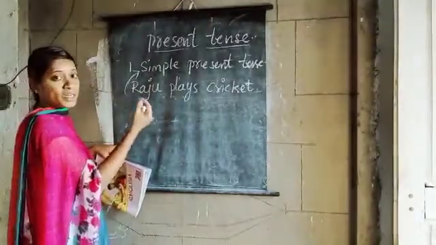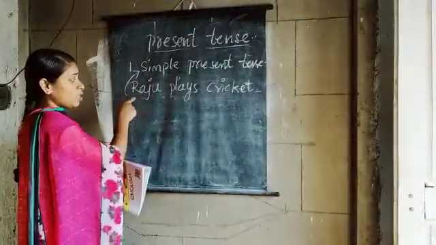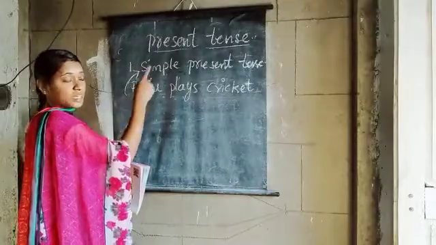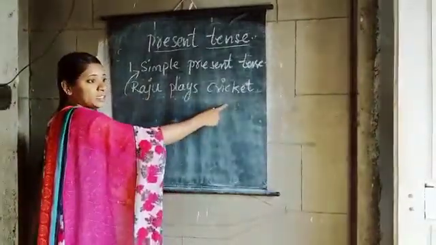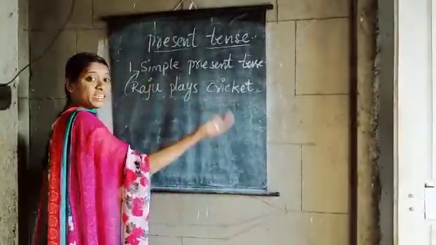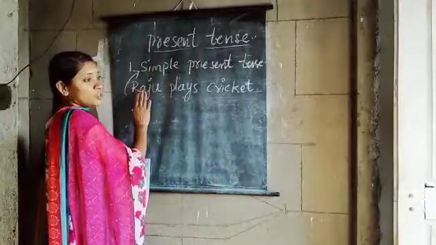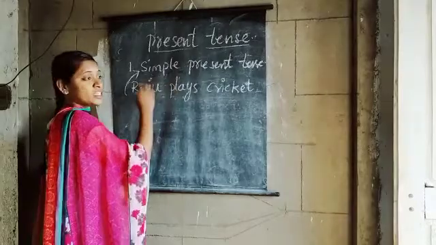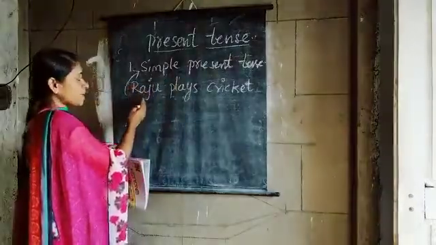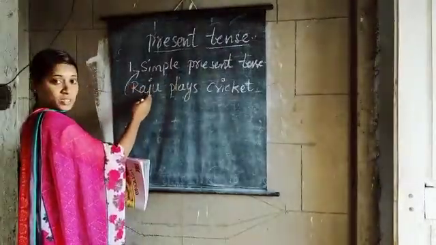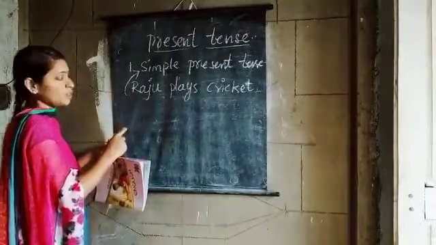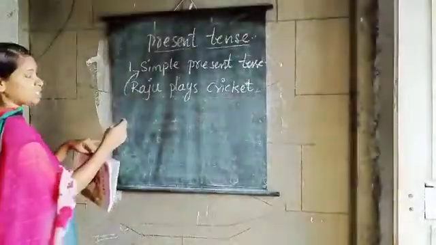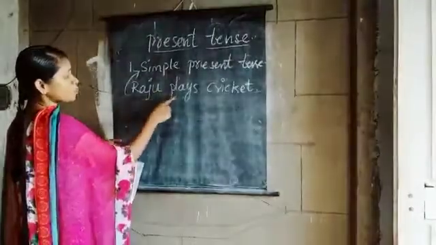What is the passive voice I told you? Now, the subject is not performing the action. The subject is being acted upon. That means Raju is not the main thing here, but the action is being done to the subject, that means Raju. That is passive voice. So we shall see how to change it into passive voice.